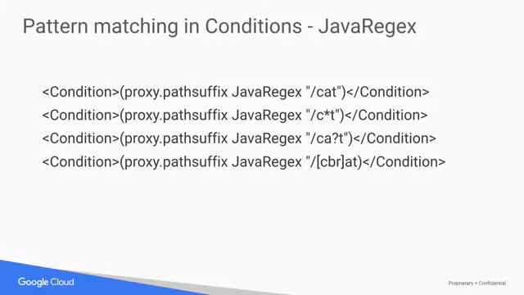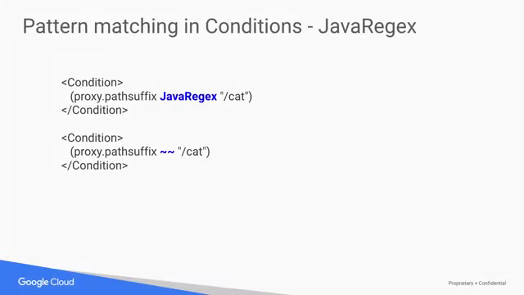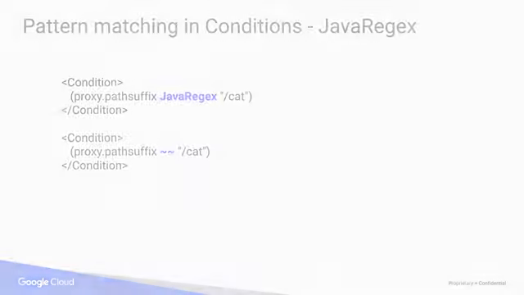Java regex allows regular expression pattern matching, and Apigee Edge follows the same rules as the classes in Java's regex package. The match is also case sensitive. The nice thing about Java regex is it allows fine-grained control over conditions and is familiar to Java developers. Similar to matches, there's a shorter way to write this. For Java regex, this can be replaced with double tilde as noted on this slide.